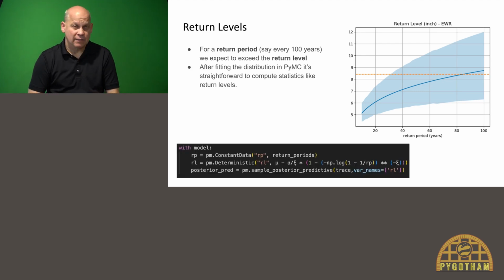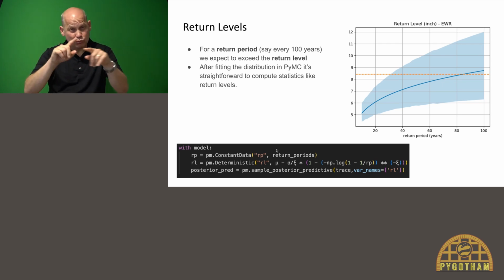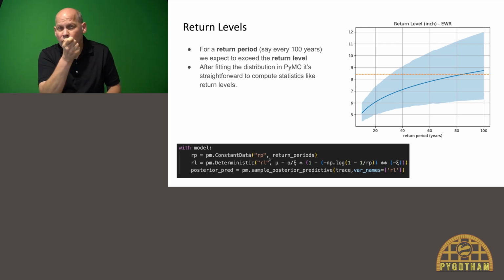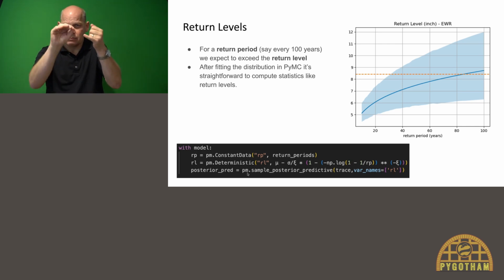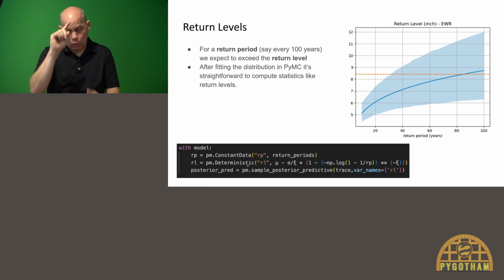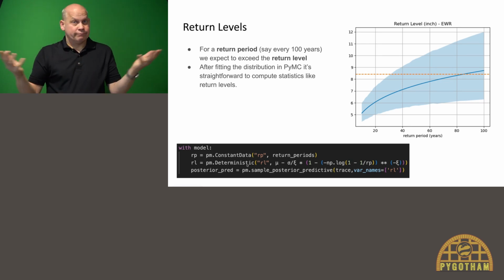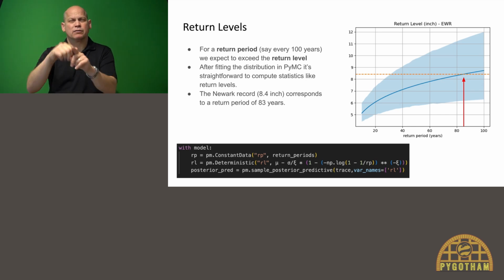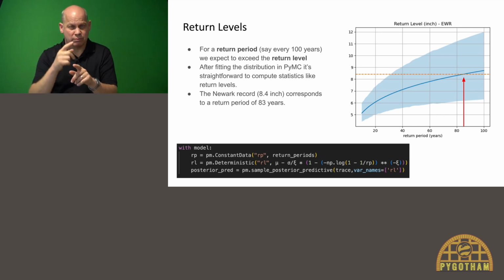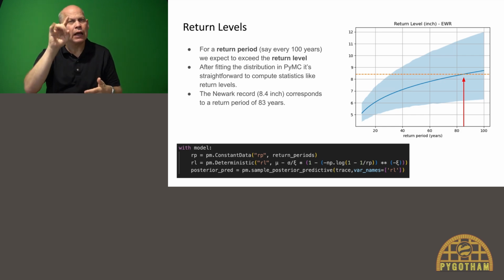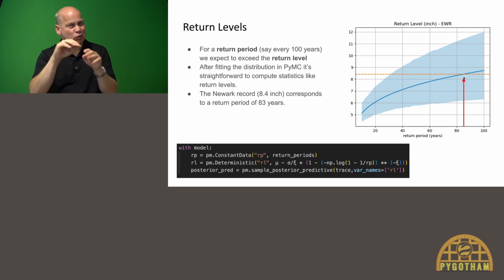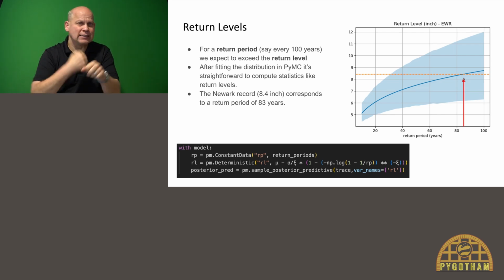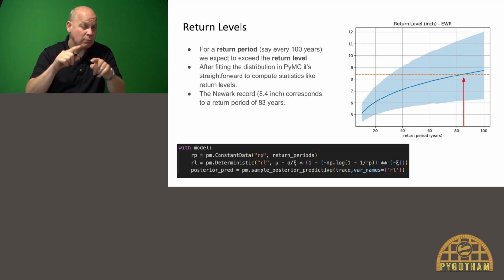So after we fit the distribution, to actually compute this is only a few additional lines. We use the fitted results and plug that into the formula for the return level, and there we go. So back to the record that we observed in Newark in 2021. According to this graph, the 8.4 inches corresponds to a return level of 83 years. So that means every 83 years we expect to see something like what happened during Hurricane Ida.